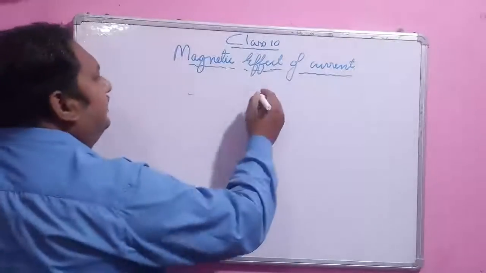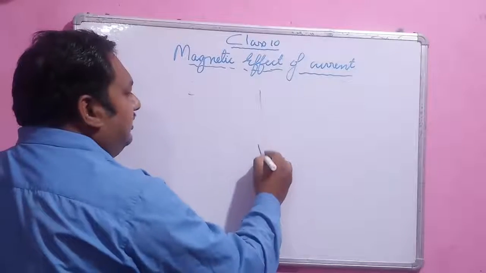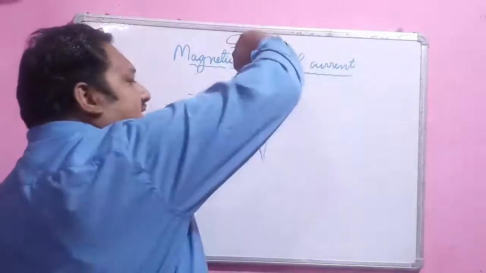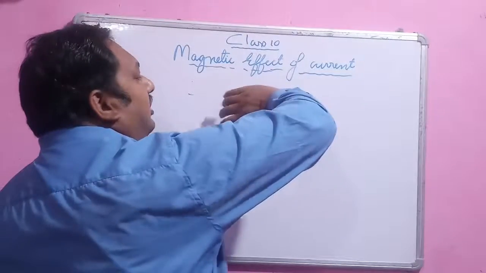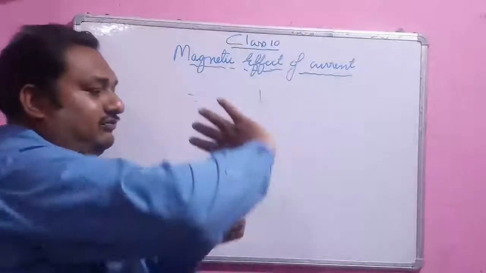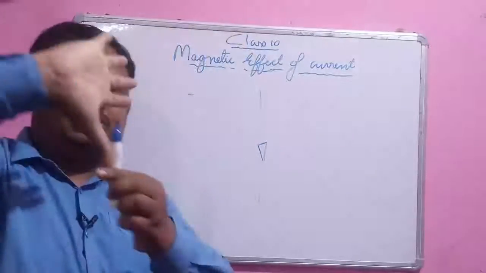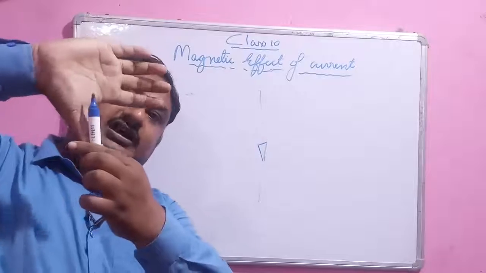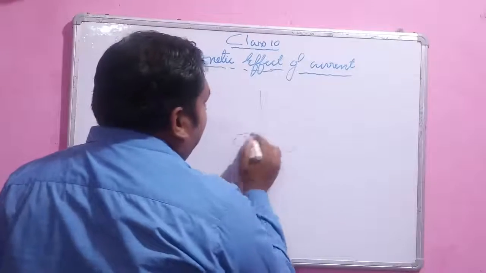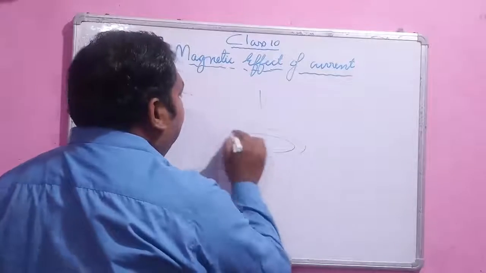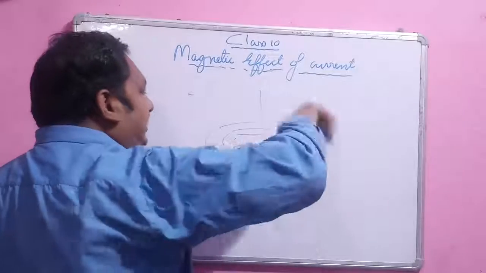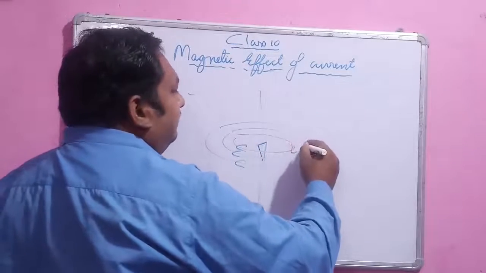Now let's perform different cases so that this rule can be learned easily. Let's suppose the current comes in the downward direction. What you have to do is put your thumb in the direction of current like that, and curl your fingers. So now the concentric circle is formed in this way, and the direction can be known very easily. They are going from this side and coming to this side.